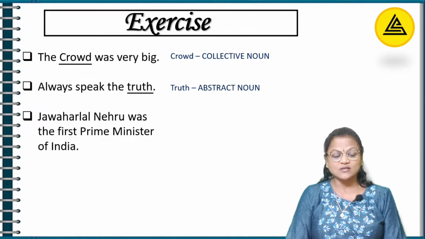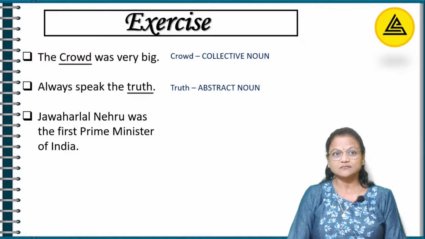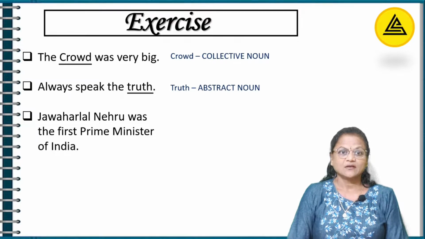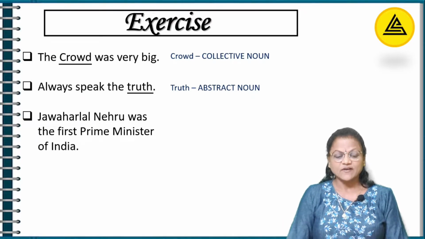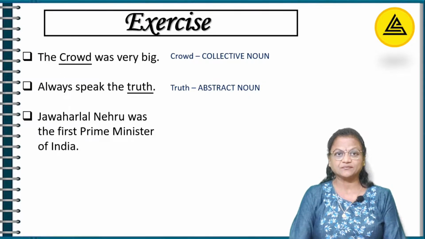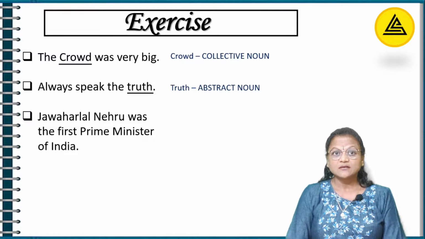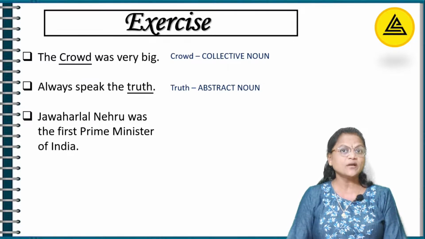Jawaharlal Nehru was the first Prime Minister of India. Okay. I'll repeat the sentence and try to identify the nouns in this. Jawaharlal Nehru was the first Prime Minister of India. Here, what am I talking about? Of whom am I talking?